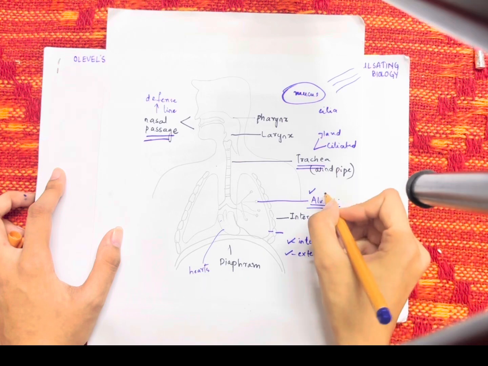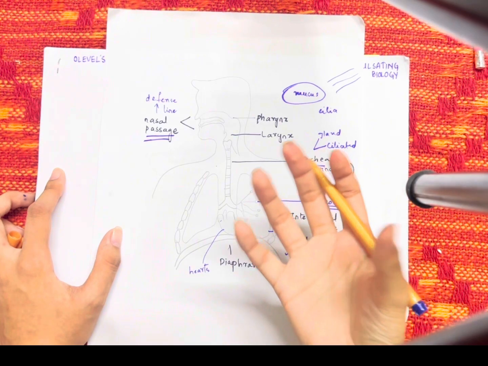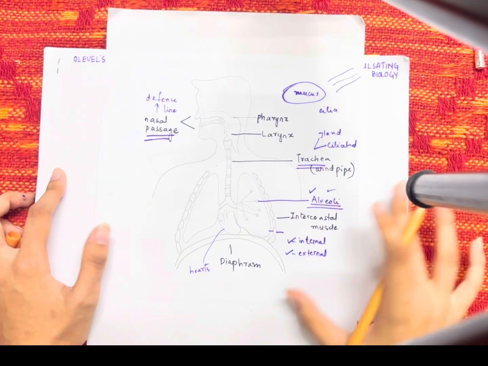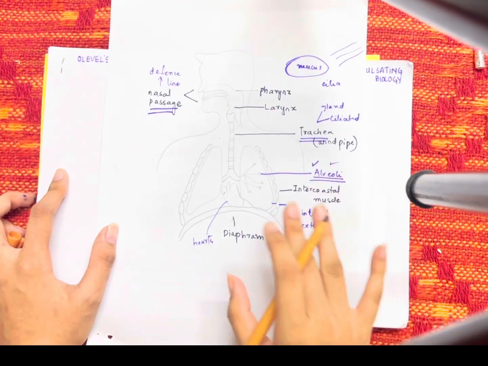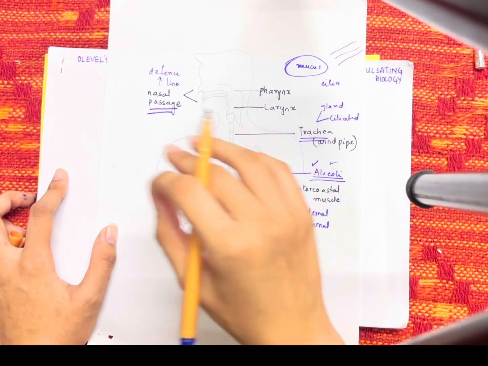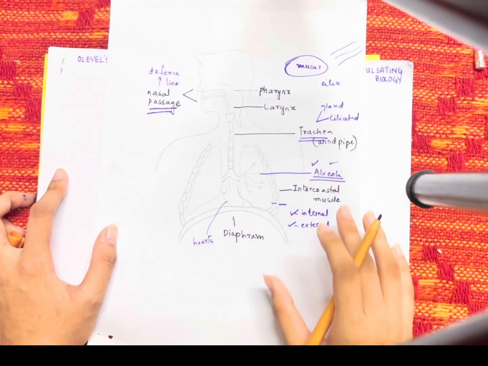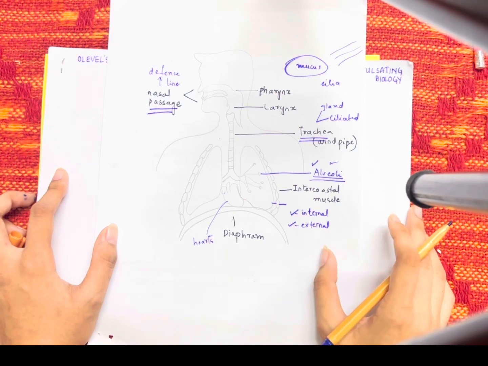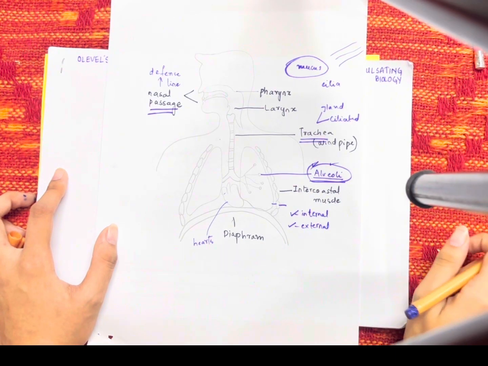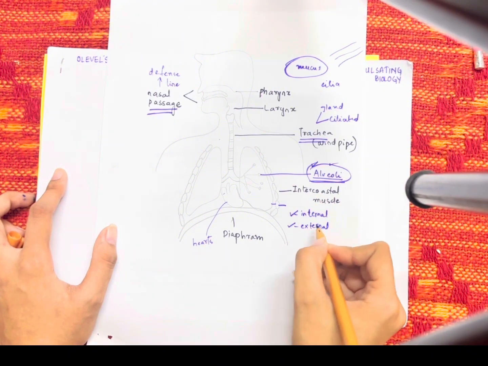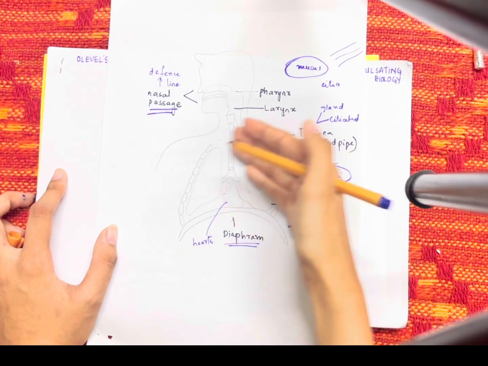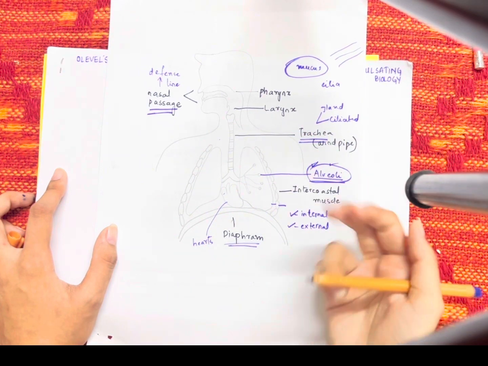Then the alveoli. In the alveoli, all the gas exchange takes place because they have a very large surface area to volume ratio. The bronchi and the bronchioles play an important role as they are very fine tubes that repeatedly branch into one another and give rise to a very important structure termed the alveoli. Other than that, we have the external intercostal muscles, internal intercostal muscles, the diaphragm, the ribs, and the entire thoracic cavity that help in two kinds of processes.